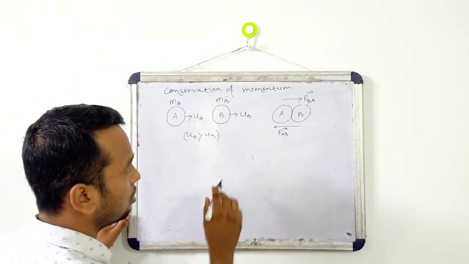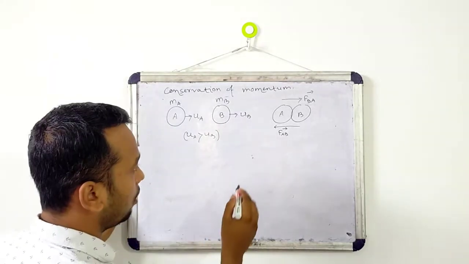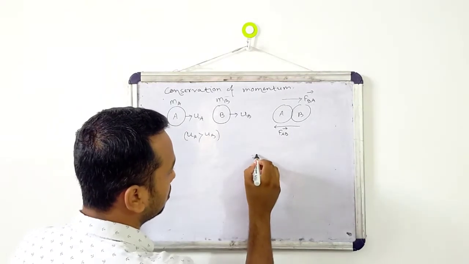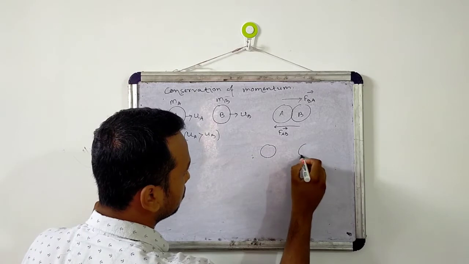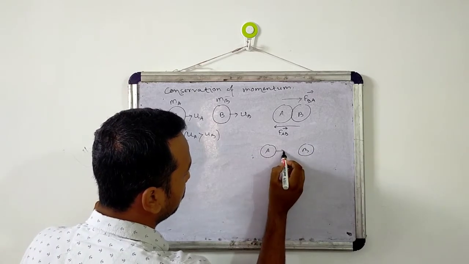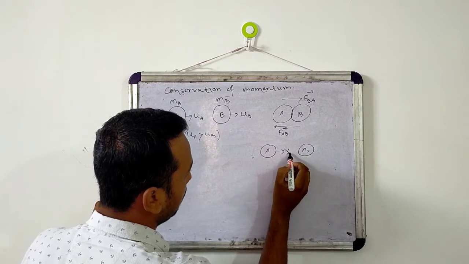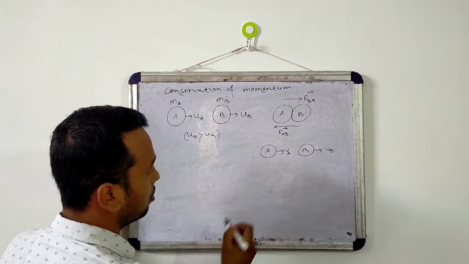Now again they will separate and move with different velocities. So after collision, suppose the velocity of A becomes vA and the velocity of B becomes vB.